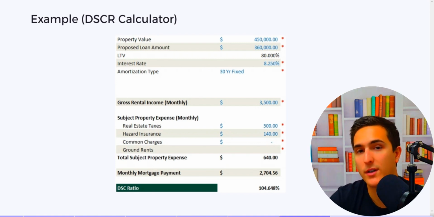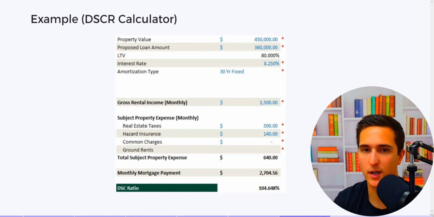So for real estate taxes and insurance, that's the other expense they're going to add to make sure that the loan qualifies. So take that plus your mortgage payment. So $640 total subject property expense plus the mortgage. And we have a DSC ratio of 104%. That's good. You want it to be above 100%, so 1-to-1.